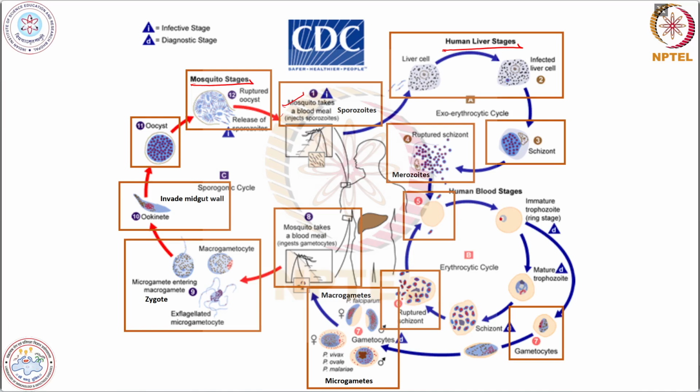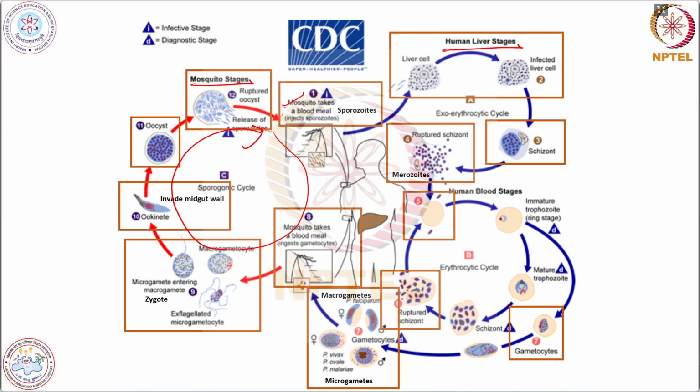And after the fertilization, the oocyst will rupture and it will release the sporozoites again. And these sporozoites will migrate to the mosquito salivary gland and they will be ready for infecting other humans. So in this life cycle, the male and female gametes fuse, form the oocyst, and this oocyst will again get ruptured and the sporozoites travel to the mosquito salivary gland, which can infect other humans.